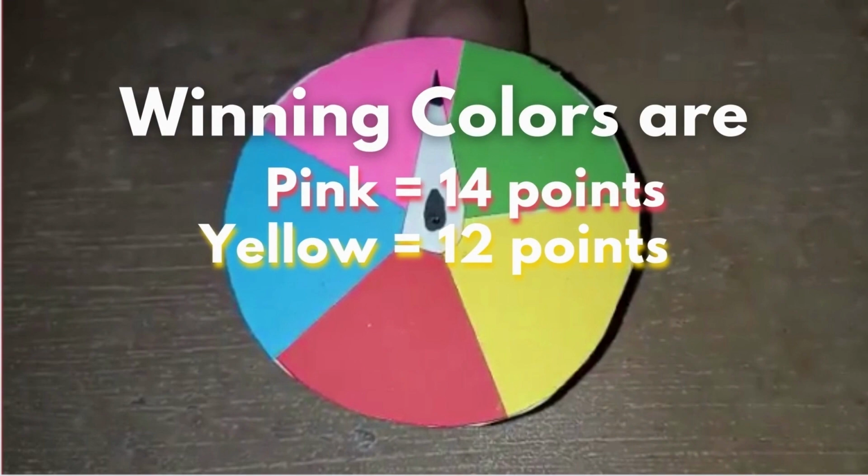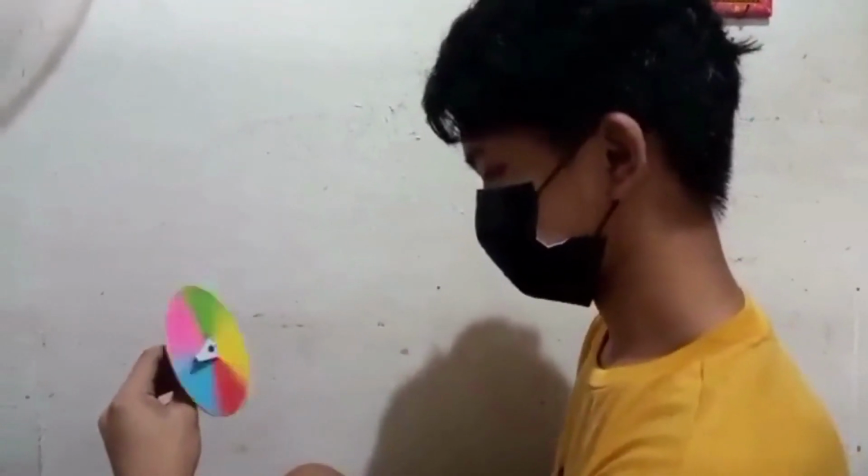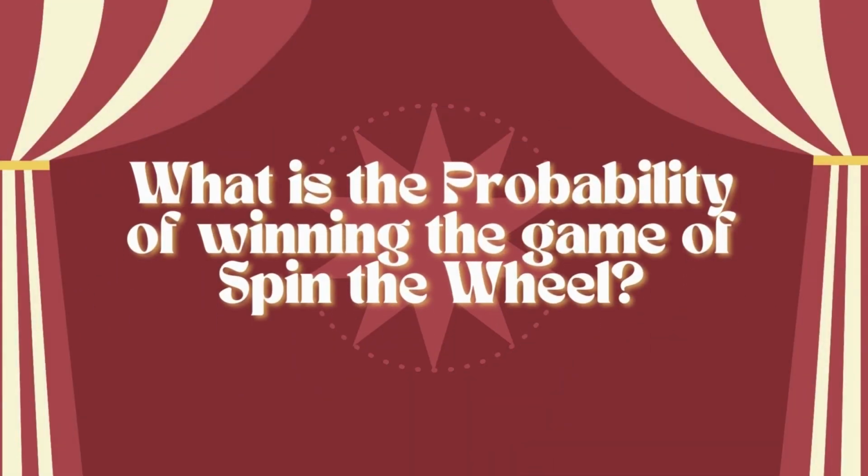The players must get at least 12 points with one chance to spin the wheel in order to win the game. Let us now see how well Mr. Soriano will do and how lucky he will be at this game. Wow! Seems like Mr. Soriano is very lucky today. Let us now get the odds of winning the game Spin the Wheel.